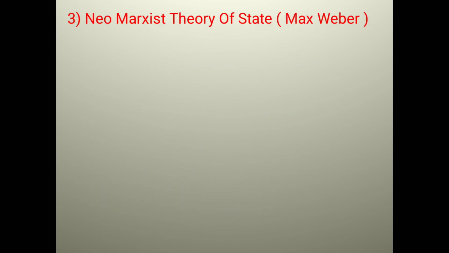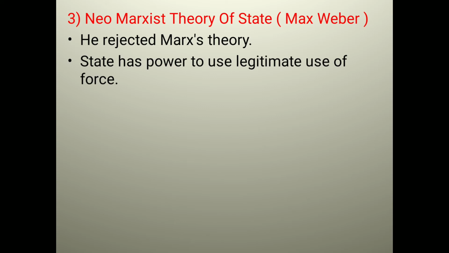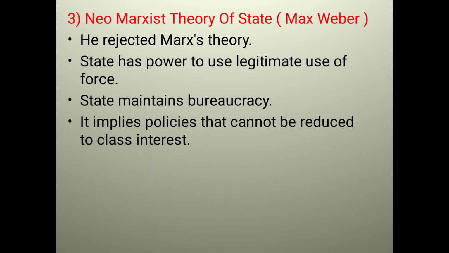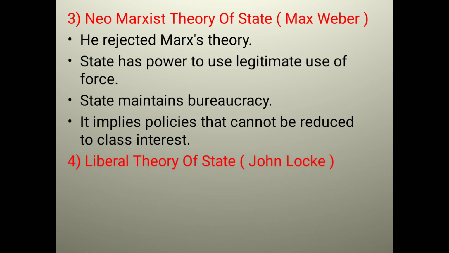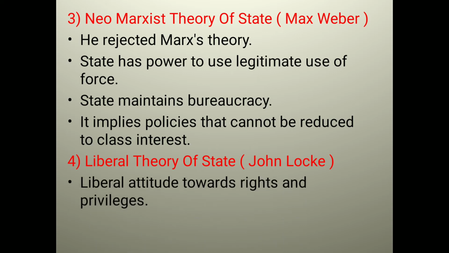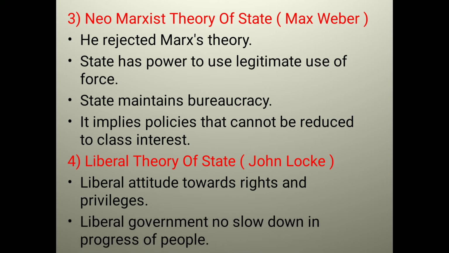Now, the third one is the neo-Marxist theory of state, which is given by Max Weber. He rejected Marx's theory. He said state has the power to use force. State maintains bureaucracy. It implies policies that cannot be reduced to class interest. Fourth is the liberal theory of state, which is given by John Locke, who is known as the father of liberalism. Liberal attitude towards rights and privileges. Liberal government means no slowdown in progress of people. If there is no liberal government, then there will be a slowdown in progress of people.